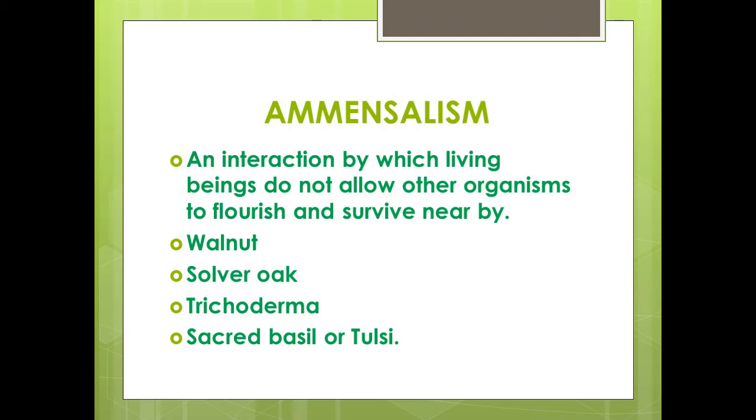Silver oak, that is Grevillea robusta, produces a chemical from its root which does not allow its own seed to germinate. Trichoderma inhibits the growth of Aspergillus. Ocimum sanctum, that is tulsi, inhibits the growth of other plants around it.